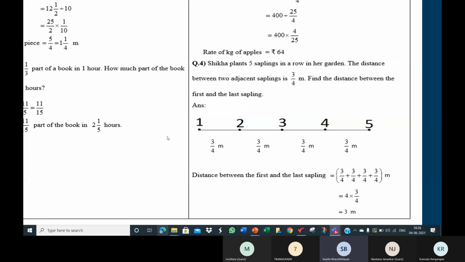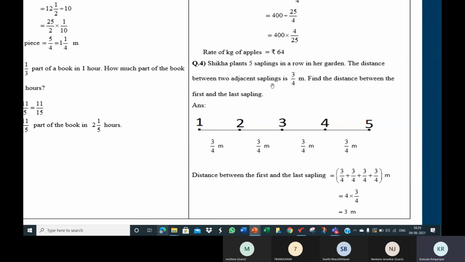Yes, ma'am, 3 meters. So these are the 5 saplings: 1, 2, 3, 4, 5. Saplings are young plants, baby plants. Shika plants 5 saplings in a row in her garden.